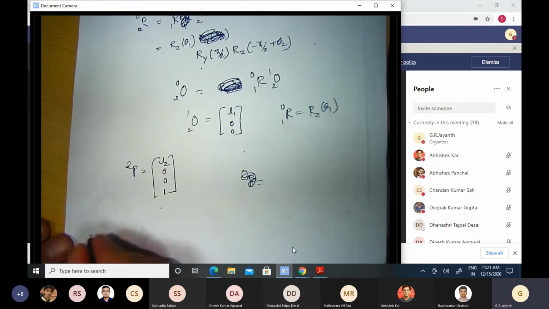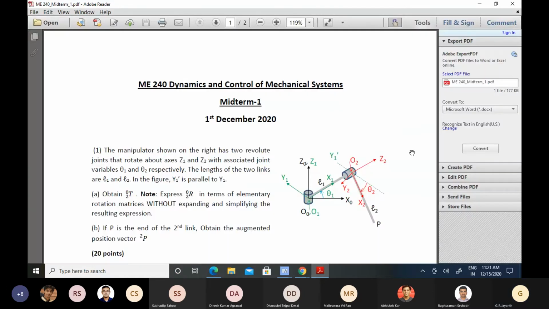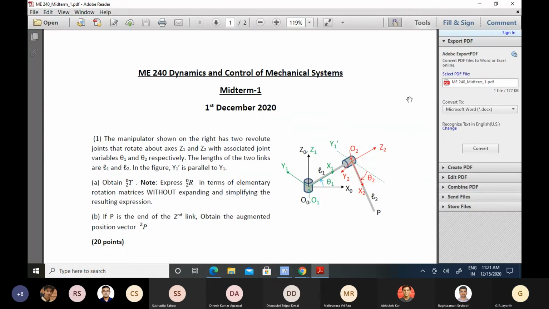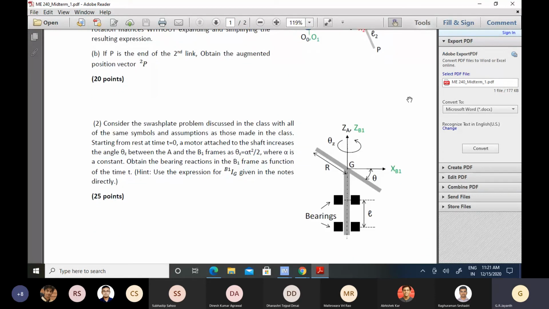The second problem, okay, I'll just open that PDF file once again. So this was a swash plate problem. Here the only difference was that the angular velocity about the ZB1 axis, or ZA axis, was not constant, but changing with time.